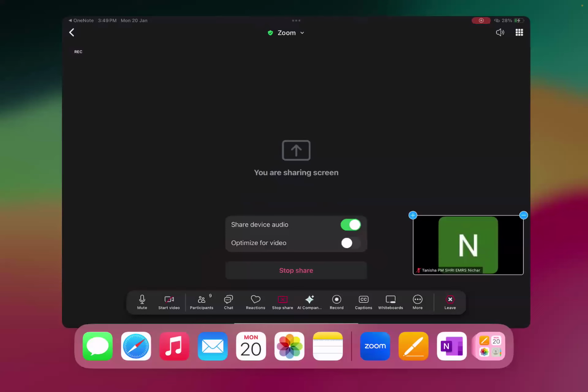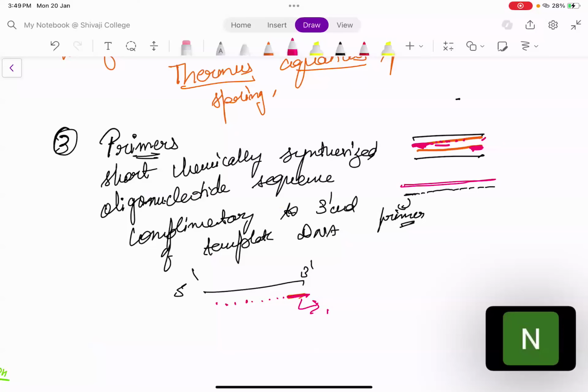So next you have primers. I have explained that you have to replicate a strand of DNA. To replicate the strand of DNA, initially you need to add a short stretch of DNA, like you can see here, so that the reaction can start. When you add this short stretch of DNA, this is called primer. Only after this can the reaction start and this chain of DNA be made. And this primer should be complementary to the 3' end of your chain.